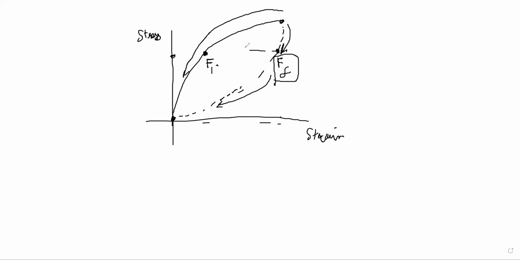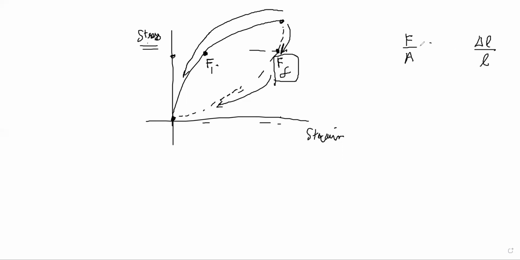Okay. So the work done by the material in returning to its original shape is less than the work done by the deforming force when it was deformed. Why? Because you can see that stress is force by area and strain is del L by L, right?